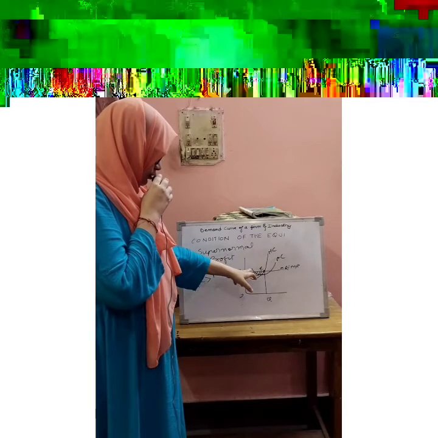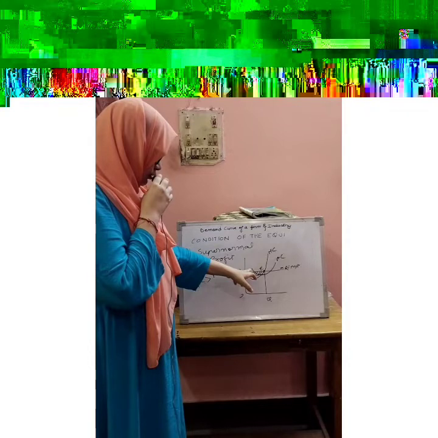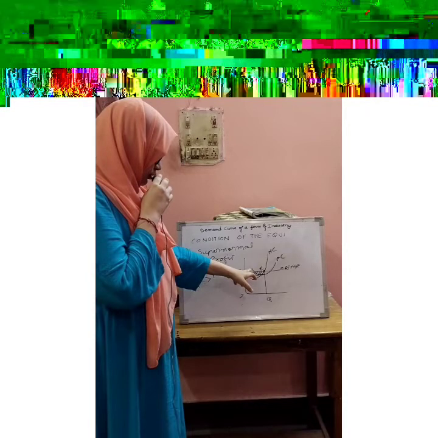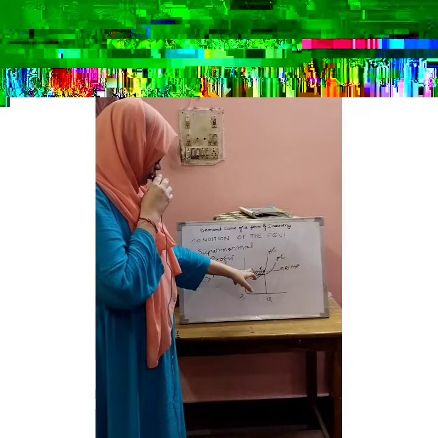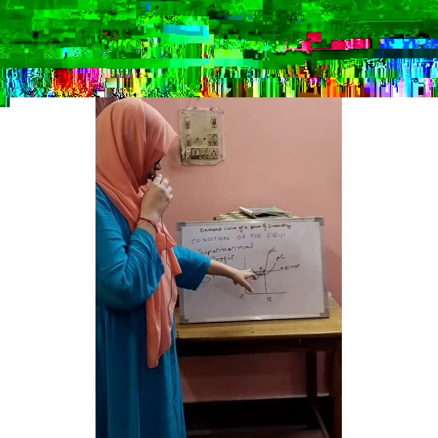You can see this is the average revenue, and this is the average cost which is less than it, means the shaded portion is the profit of a firm. So this is how the curve of perfect market is made under supernormal profit, means here average revenue is greater than average cost.